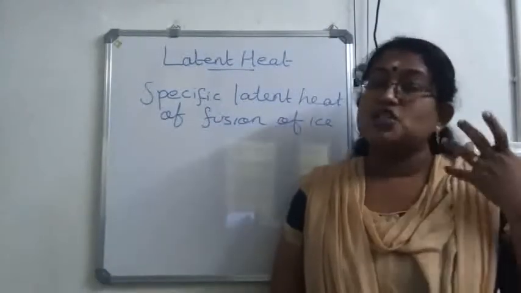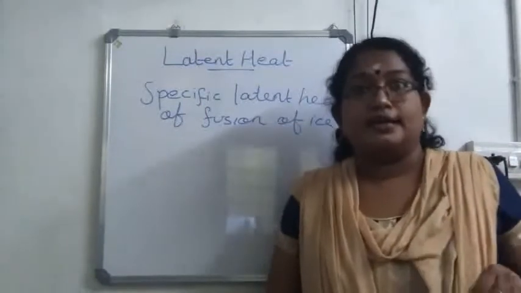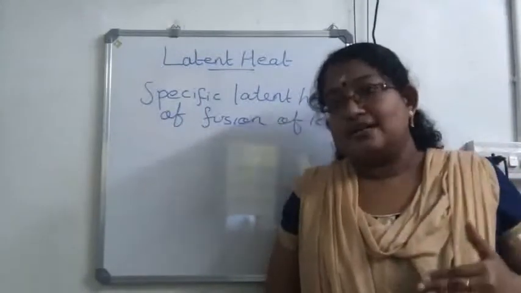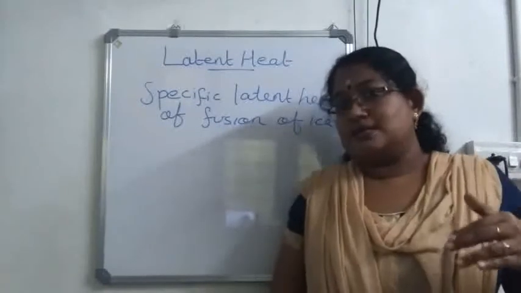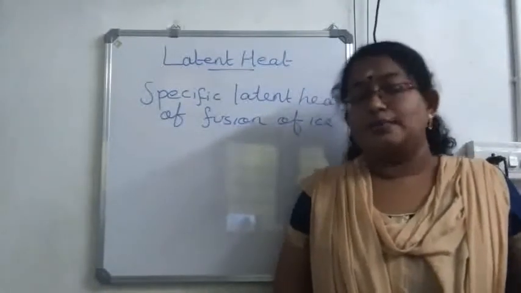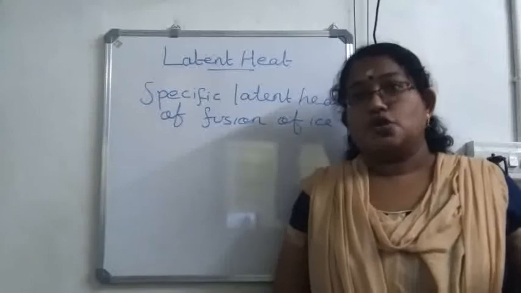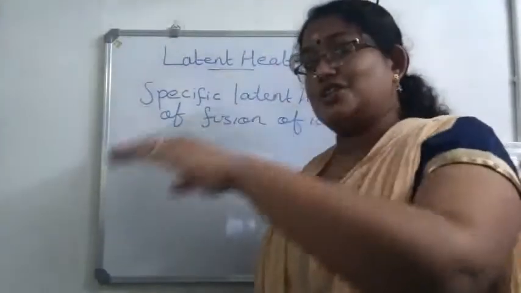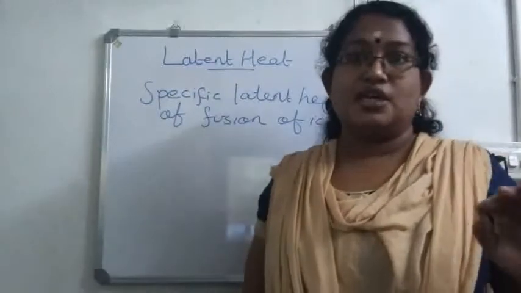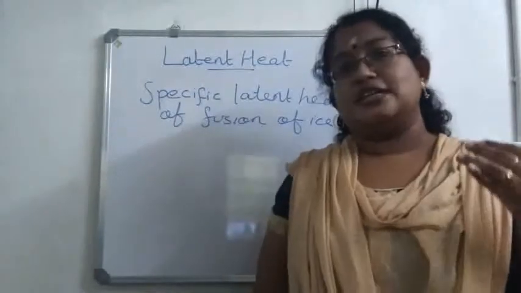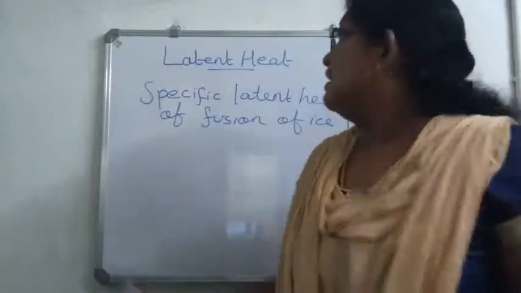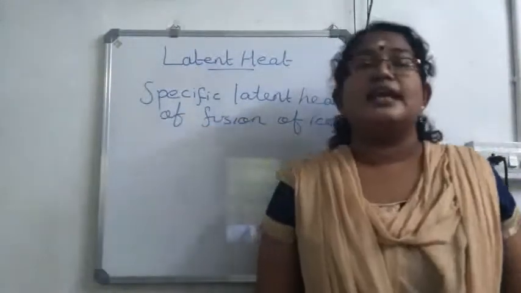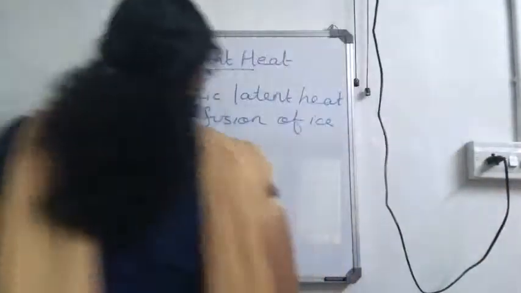That is, how much heat energy is required, absorbed, to convert unit mass. In SI system, 1 kilogram. In CGS system, 1 gram. So, in order to convert unit mass of ice at 0 degrees Celsius to water at 0 degrees Celsius, how much heat energy should be absorbed? That is known as specific latent heat of fusion of ice.